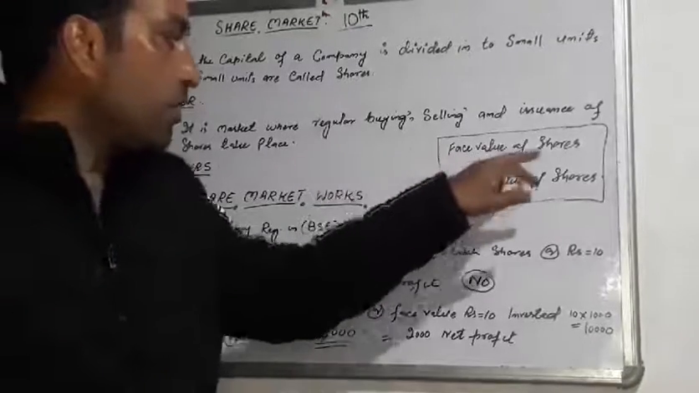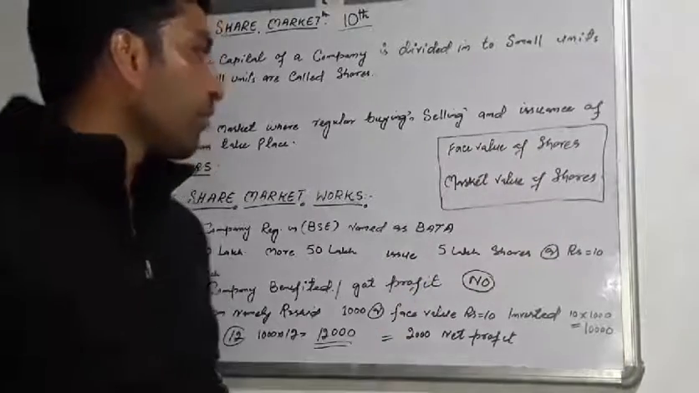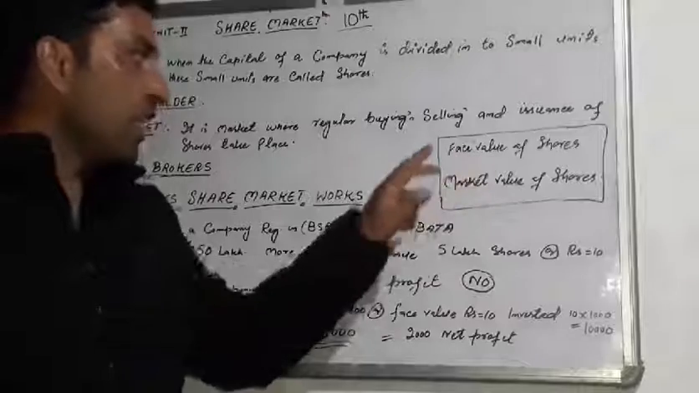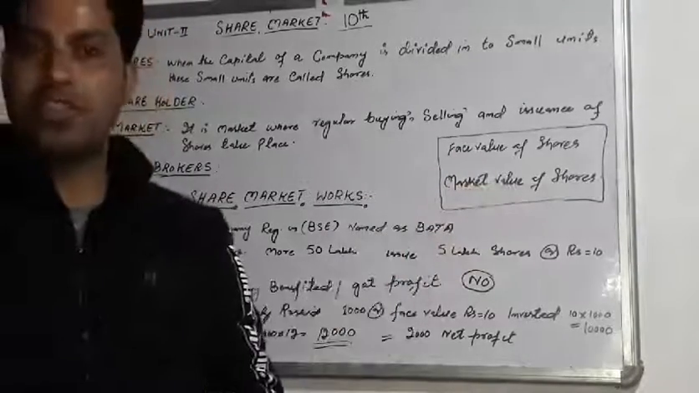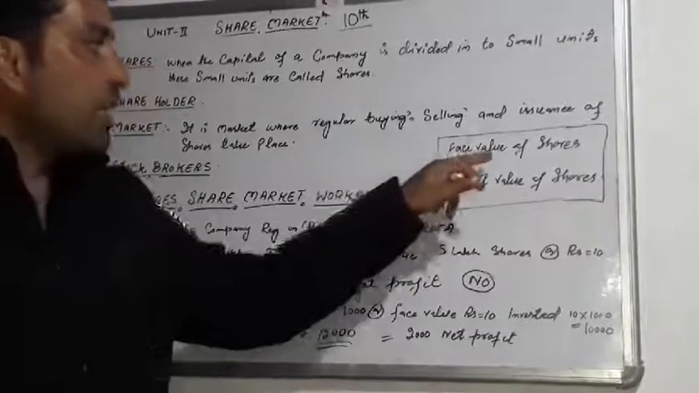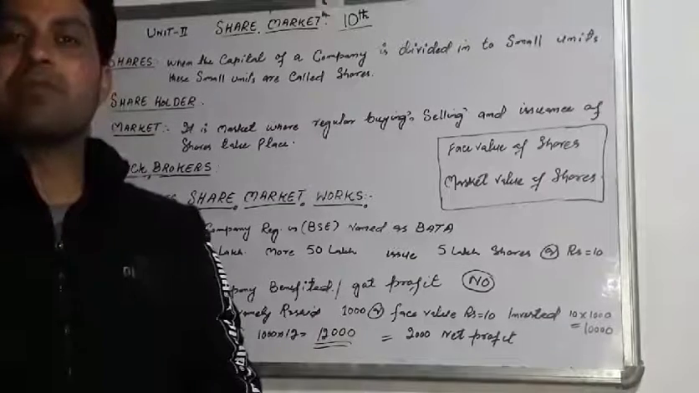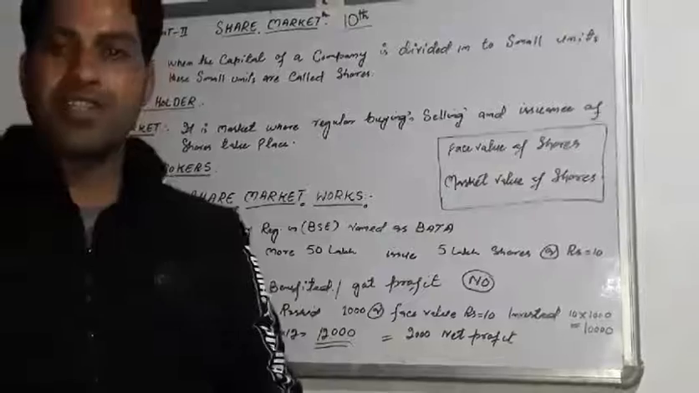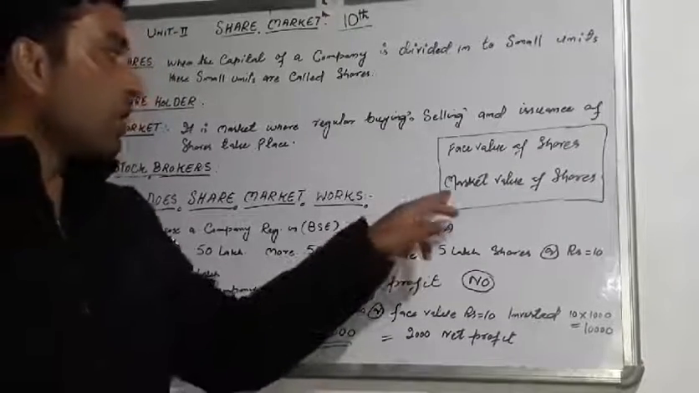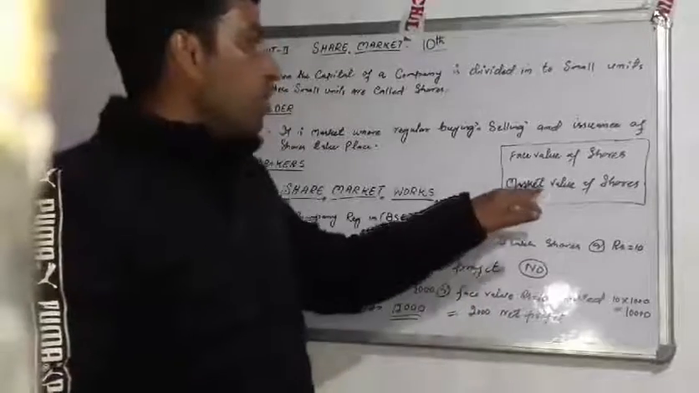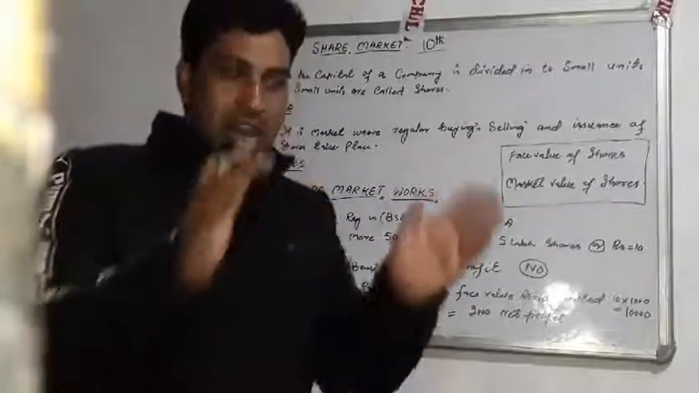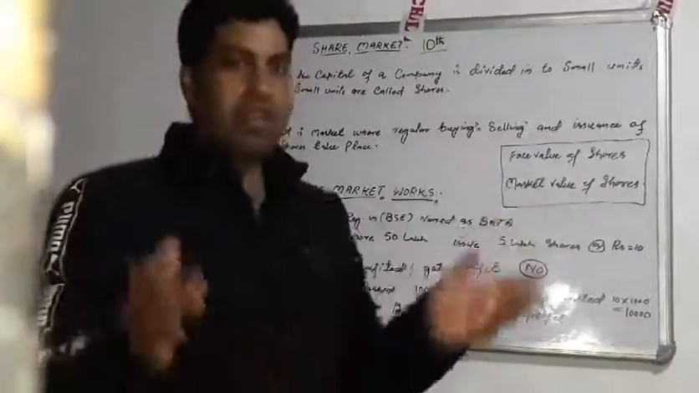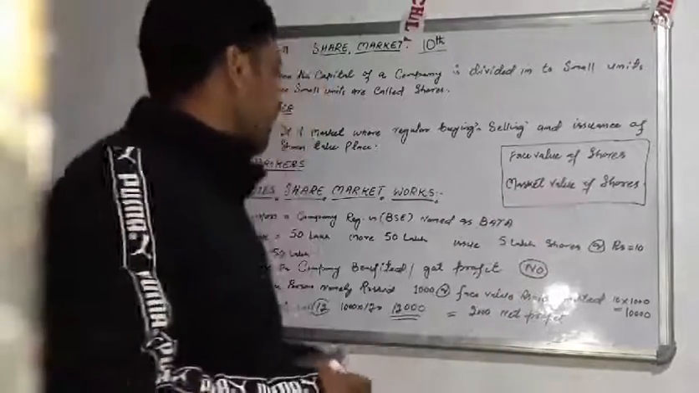These are called face value of shares and market value of shares. Actually, shares have two values. One is called face value of share and the second one is called market value of share. Face value of share is the value when these shares are being issued. At that time, the value of share is called face value of share. And the second concept is market value. What is market value of shares? It is that value at which the shareholder is willing to sell these shares in the market. This is called market value of shares.